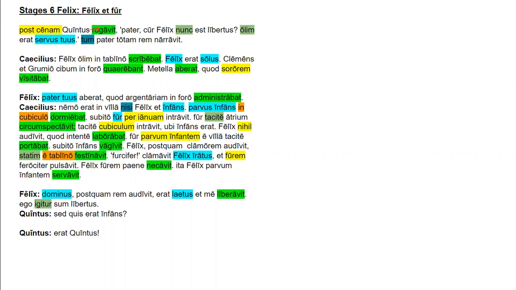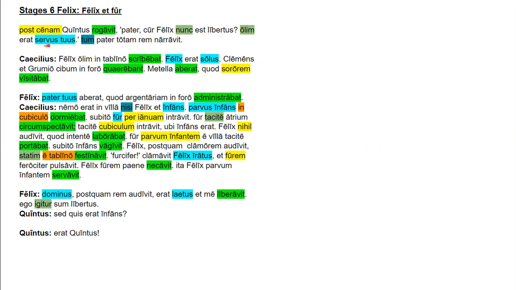After dinner, Quintus asked. And what did he ask? Pater. This is evocative because he's directly addressing his father, third declension. Cur, we've got our question word there. Why? Felix, nominative subject. Nunc, adverb, now. Est, main verb, present tense. Libertus, predicate nominative because of that linking verb, est. A freeman. So let's translate that all together. After dinner, Quintus asked, Father, why is Felix now a freeman?